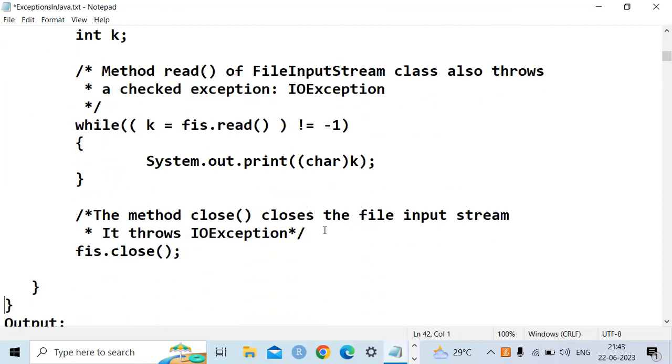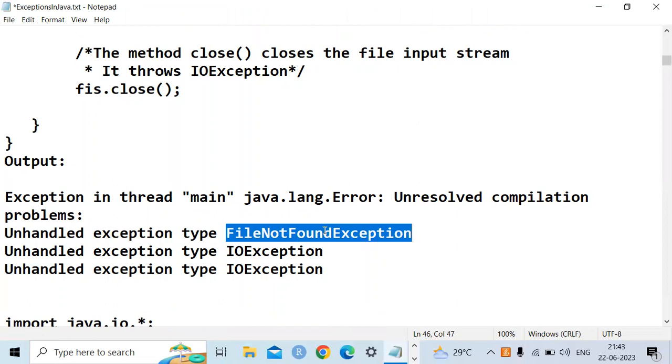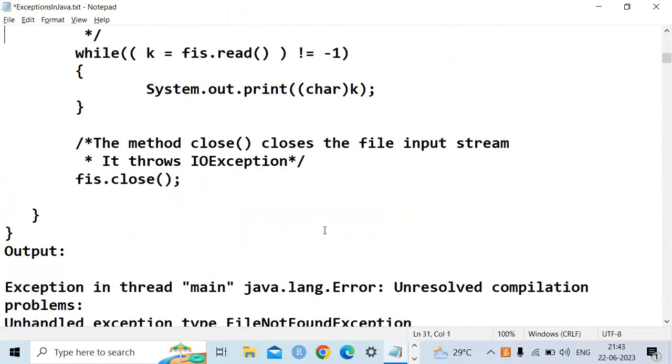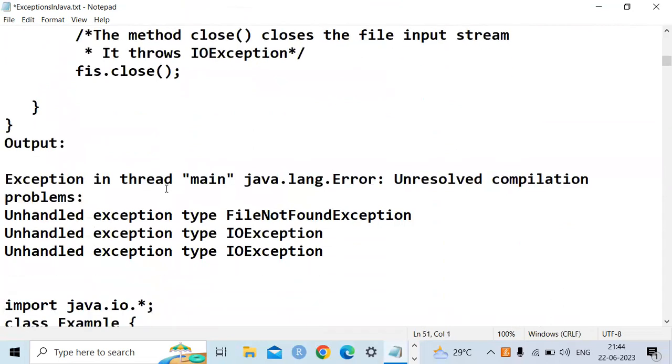So automatically it will throw an error that the file does not exist. This is an unhandled exception, nothing but FileNotFoundException. Is FileNotFoundException an unchecked exception or a checked exception? Checked exceptions. Simply said, checked exceptions are built-in exceptions, already defined in Java, like built-in functions.